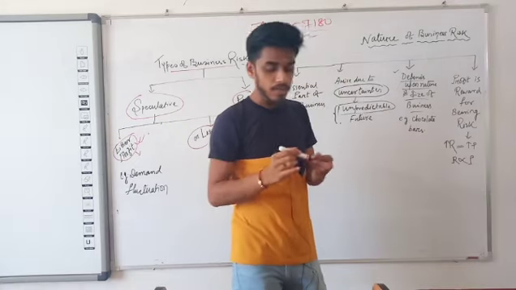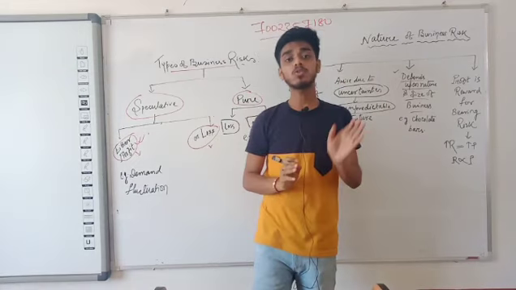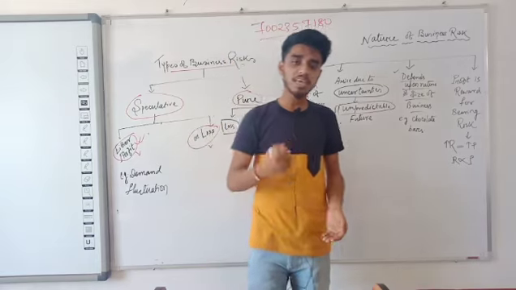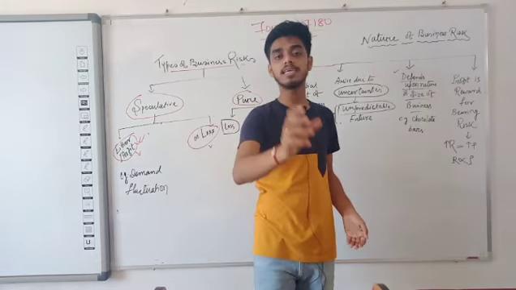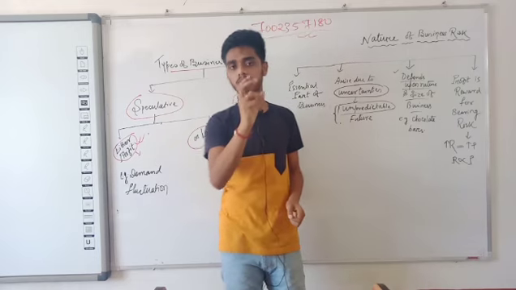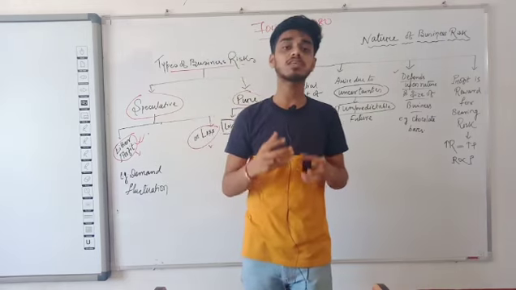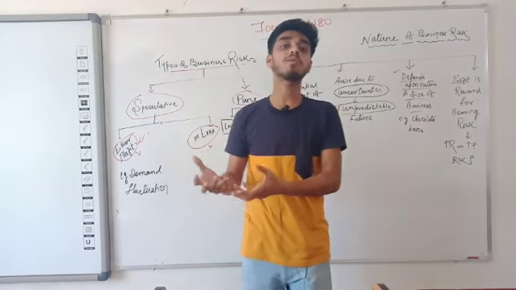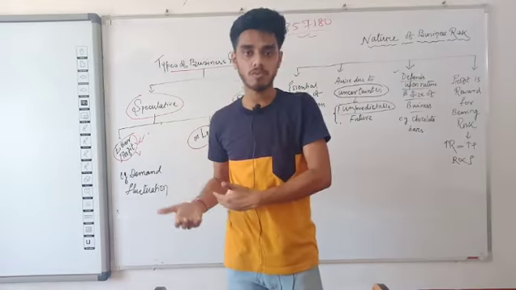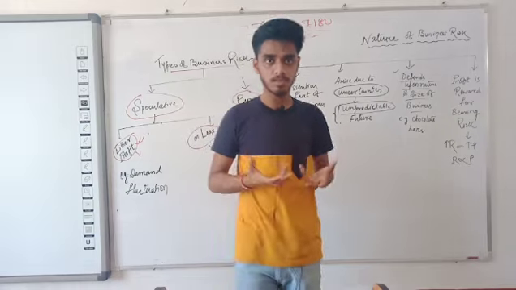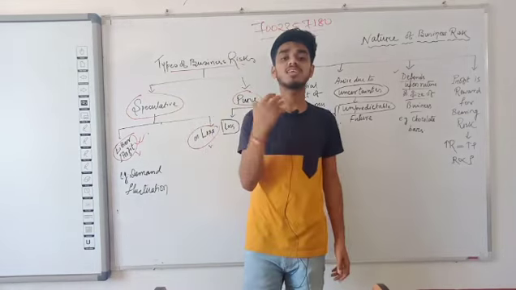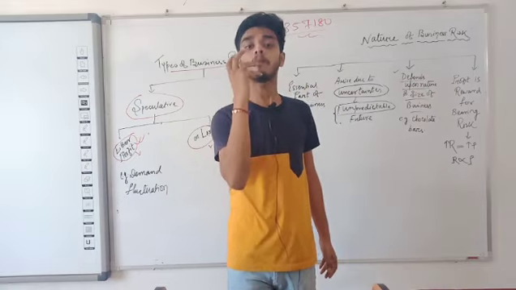The next feature is that risk depends upon the nature and size of business. The risks depend upon the nature of the business and the size of the business. If you are dealing with perishable goods, meaning goods which can easily rot or be damaged within a short period of time, suppose vegetables or milk products, these are quite perishable goods.